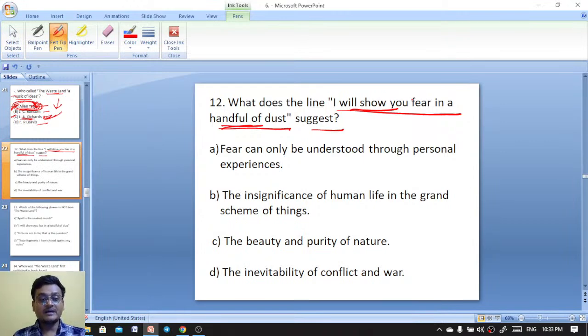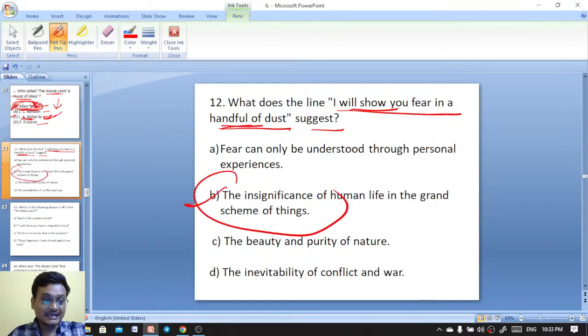Options: fear can only be understood through personal experiences, the insignificance of human life in the grand scheme of things, the beauty and purity of nature, or the inevitability of conflict and war. It is actually the insignificance of human life in the grand scheme of things.